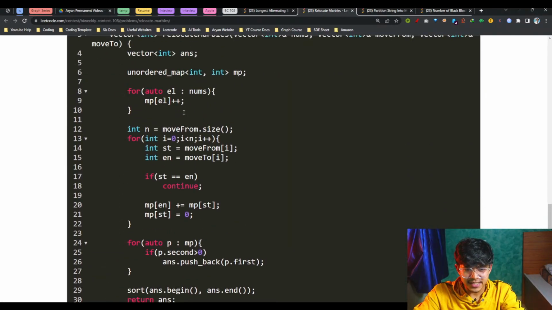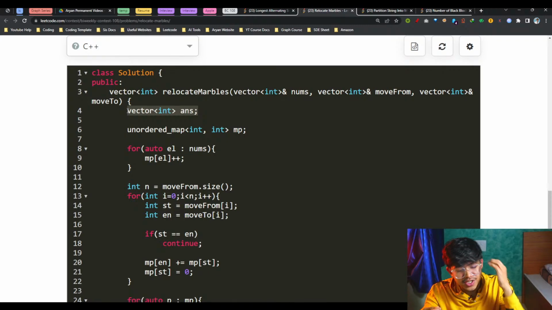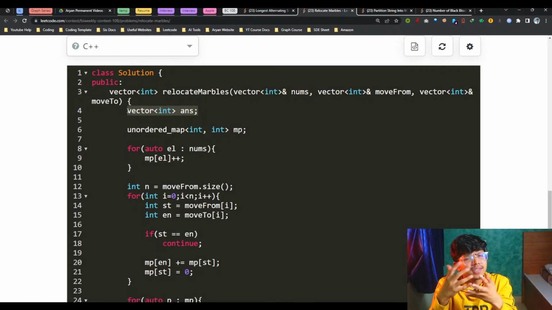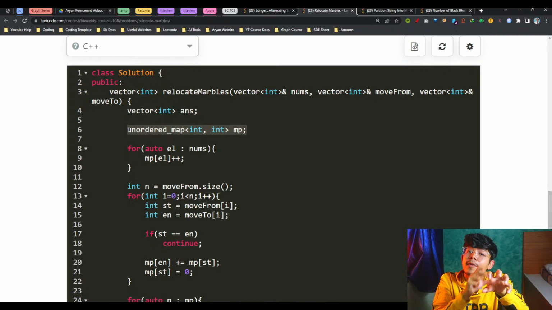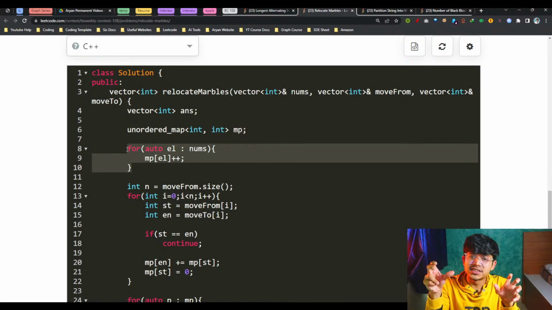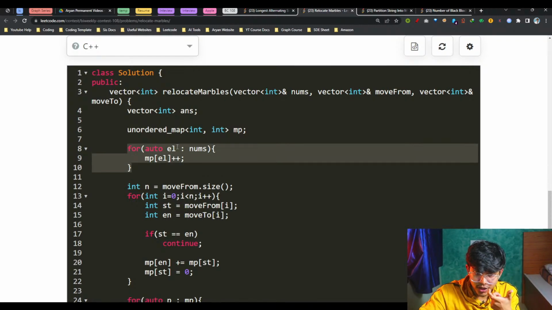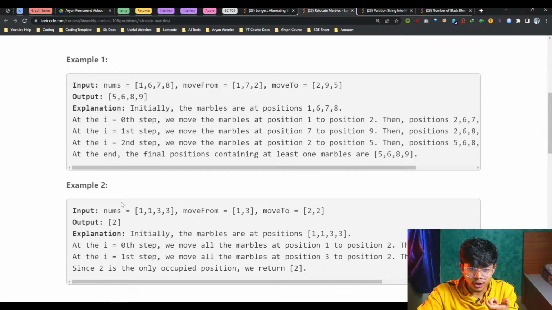That was pretty easy. Firstly, there is an answer vector which will store the actually occupied locations, which means locations having at least some marbles. For that, I use an unordered map, where the location is a key and the number of marbles at that location is the value. I simply iterated on my nums itself to know, for every location, what is the count of marbles I have. As in the first example you saw, for location 1, I have count of marbles as 2. For location 3, I have count of marbles as 3 itself. I hope my screen is visible.